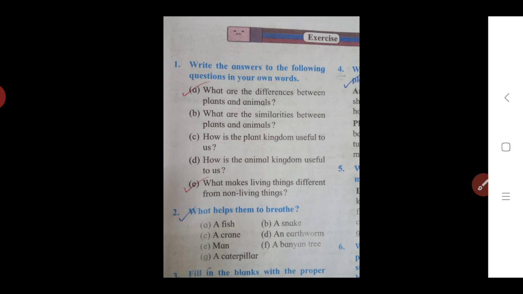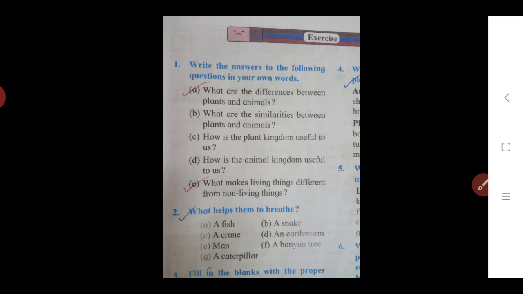In the fourth point we can also write: plants cannot leave their place and go elsewhere, but animals can leave their place and move from place to place. The next difference is that plants grow as long as they live, up to their death, but animals grow for a certain period of their life. In this way we see the differences between plants and animals.